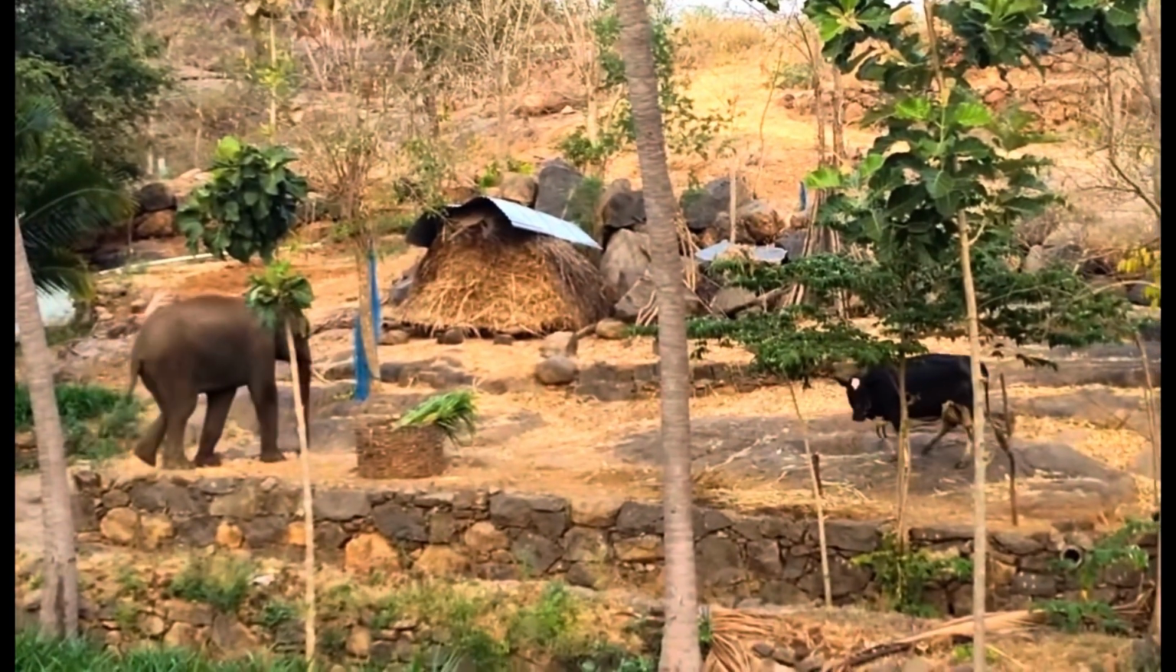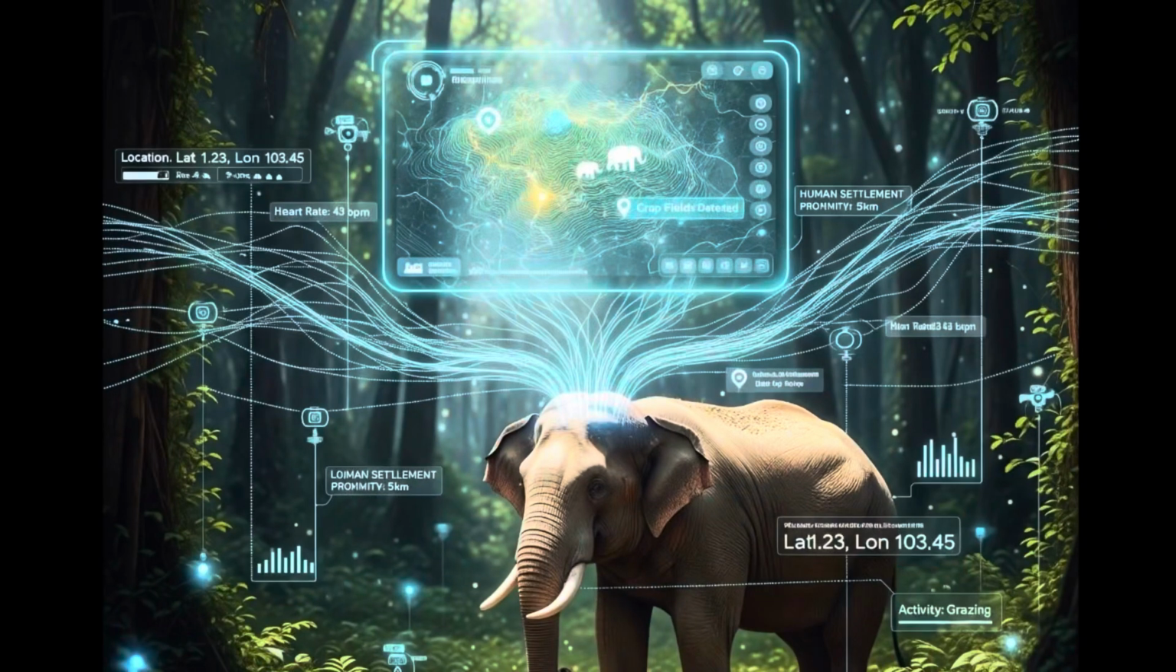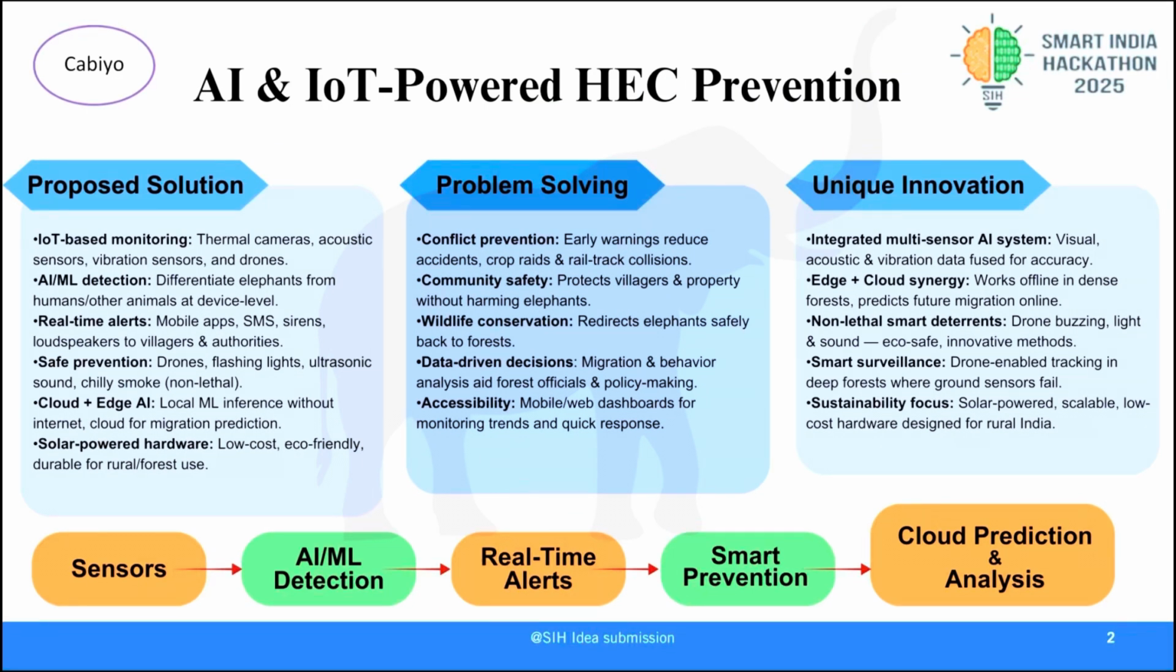We believe we have to solve this. Our project is an AI and IoT powered intelligence system for real time elephant movement detection and prevention of HEC in Chhattisgarh. Here's how it works. First, we use IoT based monitoring. We will install thermal cameras, acoustic sensors, and vibration sensors to detect elephants.